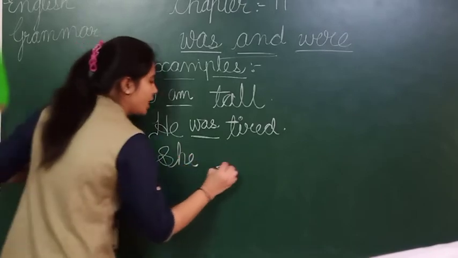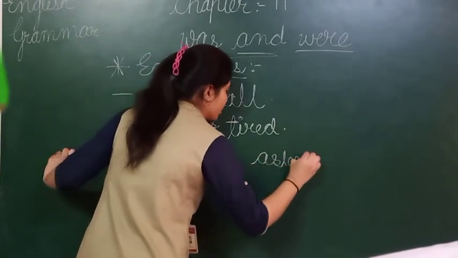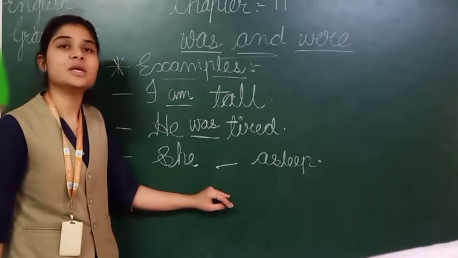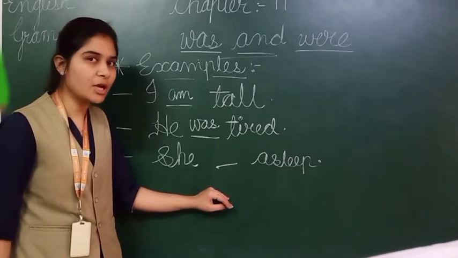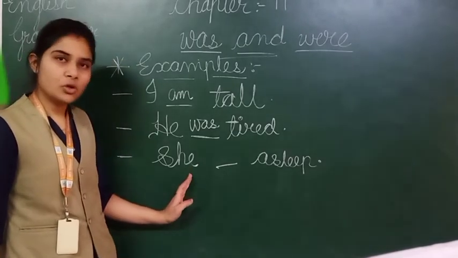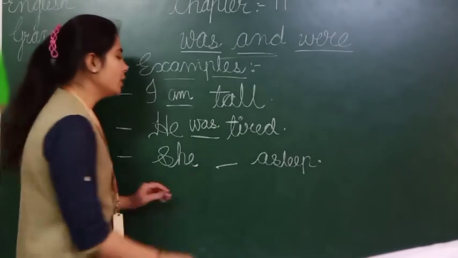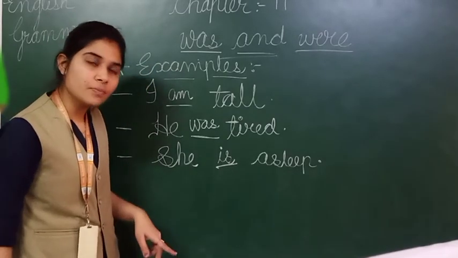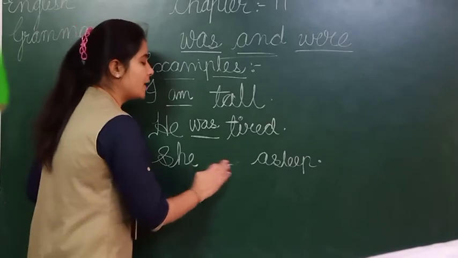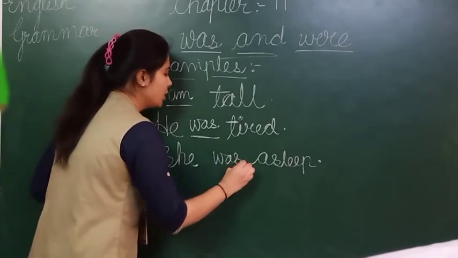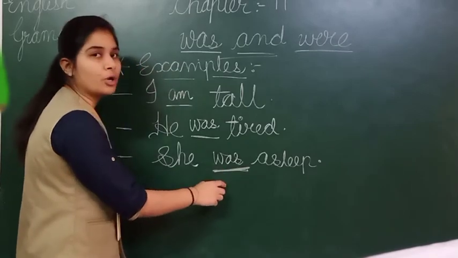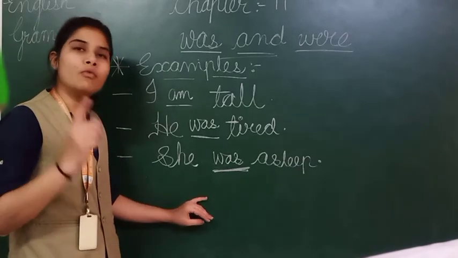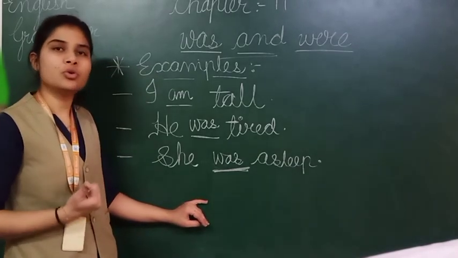"She dash asleep." Here also, first of all, if I want to make this sentence in present, what do I have to use here? "She" is a singular pronoun, and for a singular pronoun, what do I have to write here? "Is." Right, students? But for past tense, I have to use "was." Yes, students, "was" for a singular pronoun in past tense. "Is" is used for present, "was" is used for past tense.